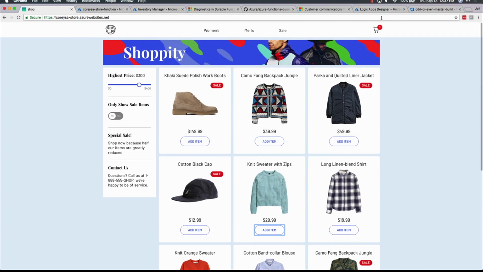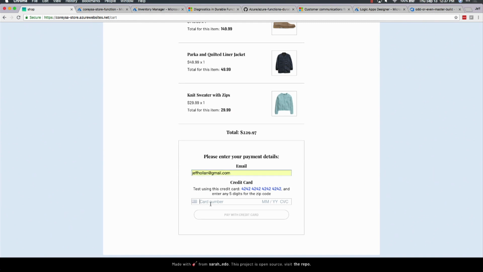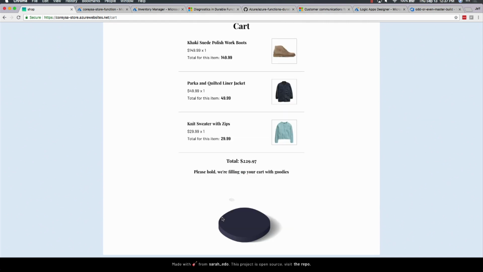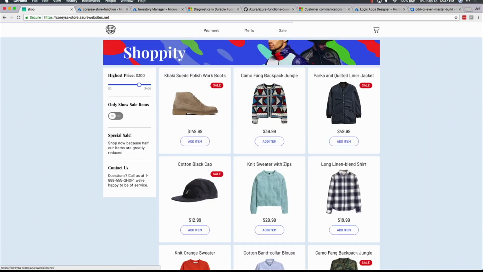So I could do something here like add a few items to a shopping cart, go ahead and check out of the shopping cart here too. Let me just type in my very real credit card number being broadcast for the world. And in this case, it's actually calling an Azure function to process that payment request, okay? Yay, I just bought, however much I just bought, I didn't even look, probably like $200 worth of stuff.